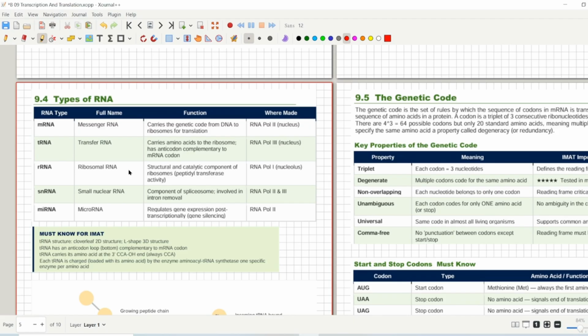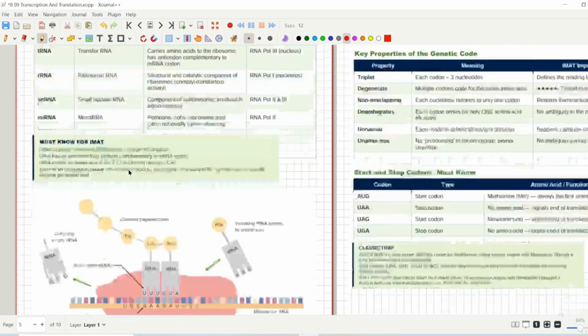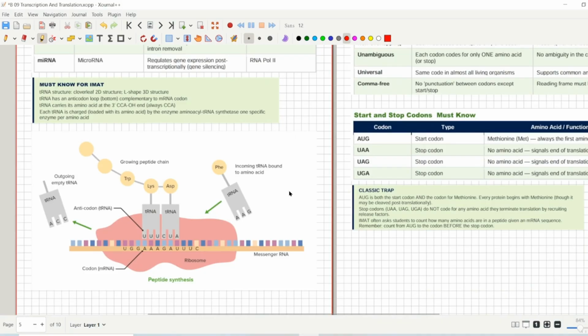But still you have to be really careful about these types and their functions and their names, where they are made and how they are used. The next thing is the diagram here. So you have to be really careful how these molecules actually work. As you can see here, this is the process of translation, how translation happens by RNA molecules. So you can take a screenshot. We will discuss it in detail in your translation chapter.